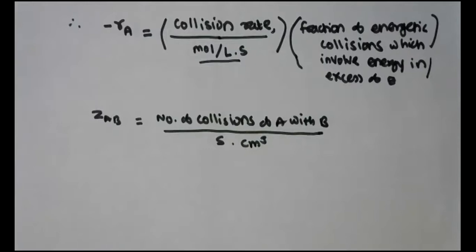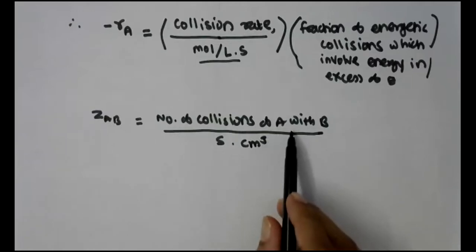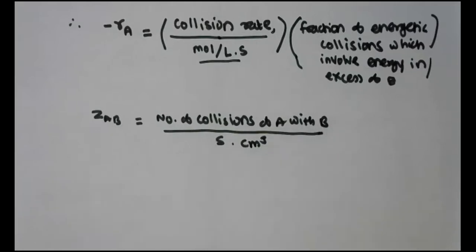But I have to express this ZAB as mole per liter per second. Now, how can I express this in terms of the number of collisions of A with B?